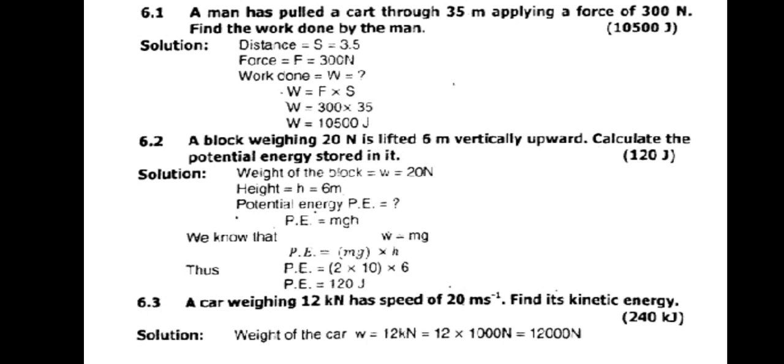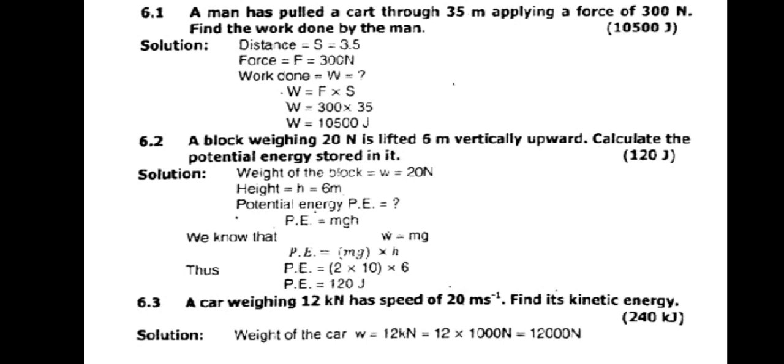So we will first write down the given data, that is S equals to 35 meter. The force will be 300 Newton, and we are asked to find out the work done. By writing down the simple formula W equals F cross S, we will just put the values in this formula, and by solving it we get the answer for work done, which is equal to 10,500 joule.